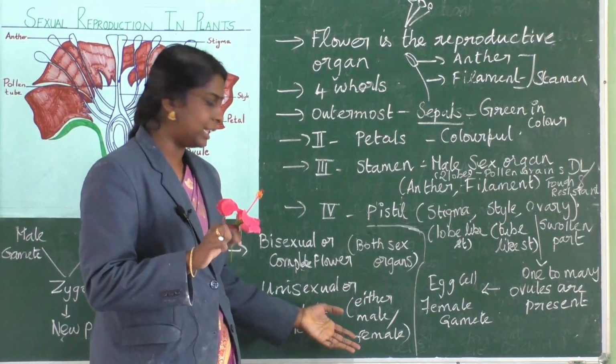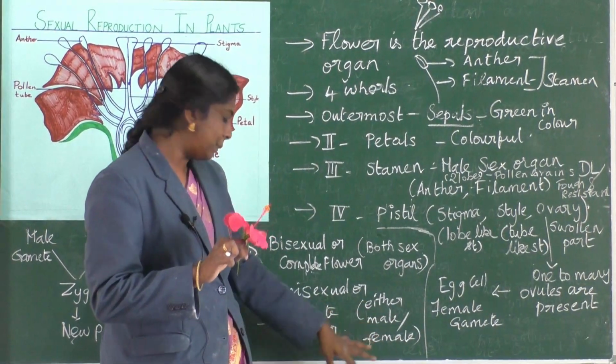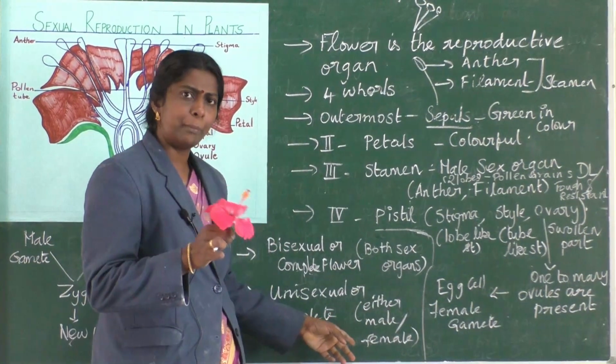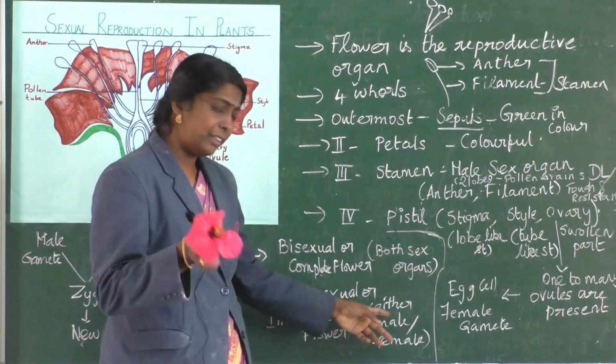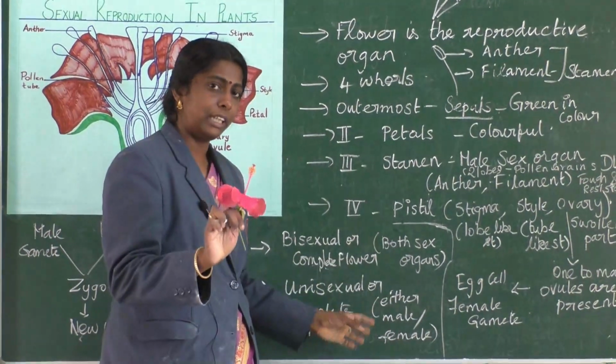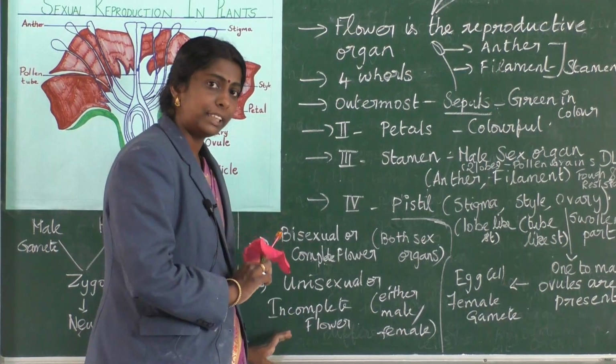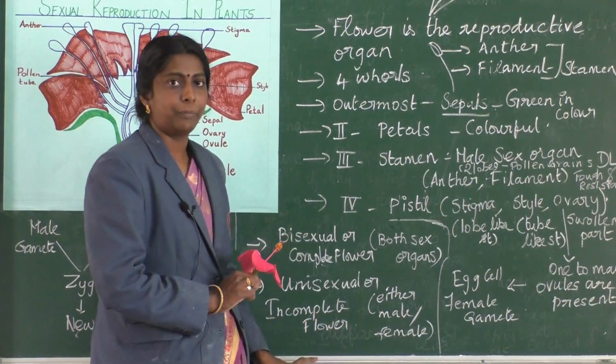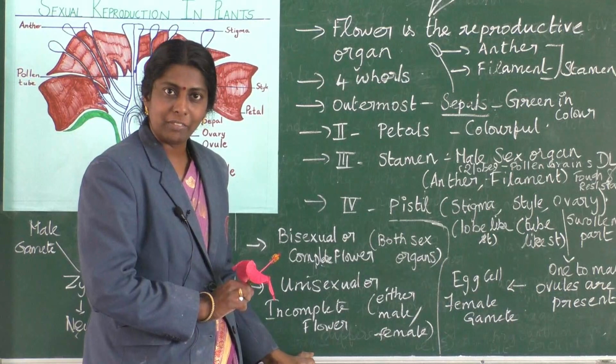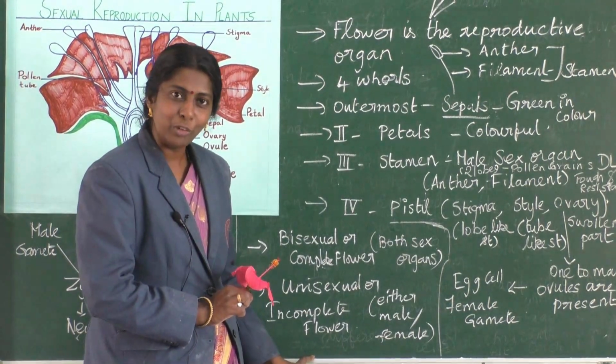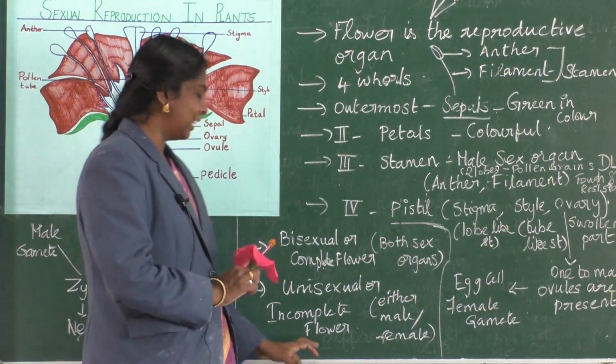If it has only one sex organ, either male or female, as observed in papaya and mulberry, it is called a unisexual or incomplete flower. Is that clear to all? Are you all following?